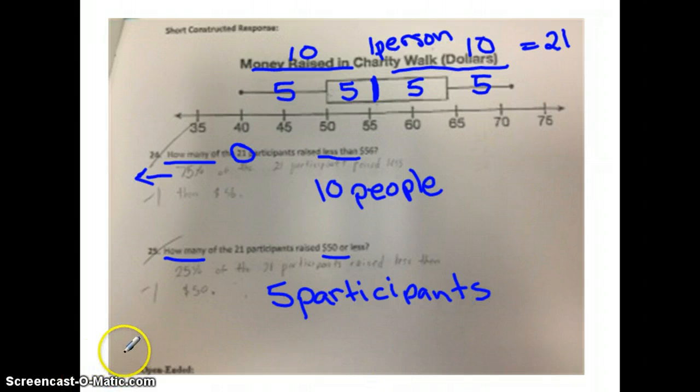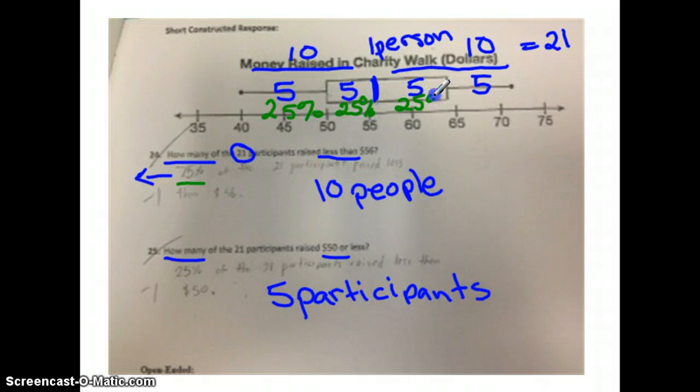I also just want to clarify your answer of 75%. If each quartile contains the same amount of data, each quartile also represents 25% of the data.